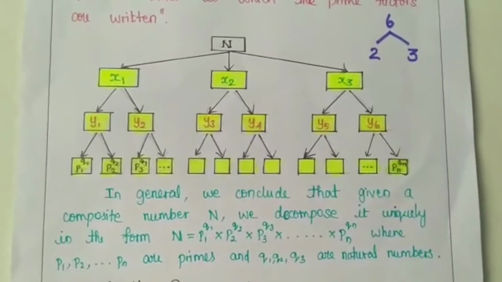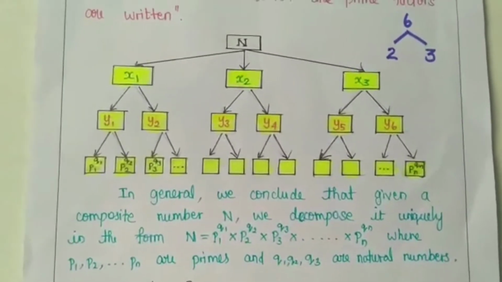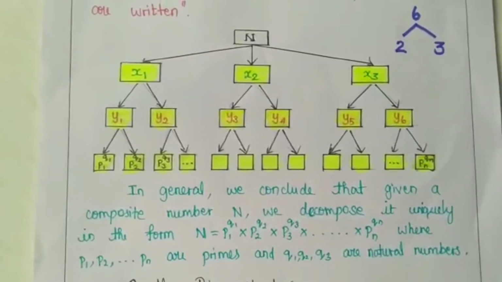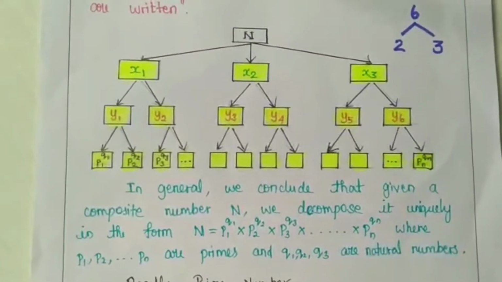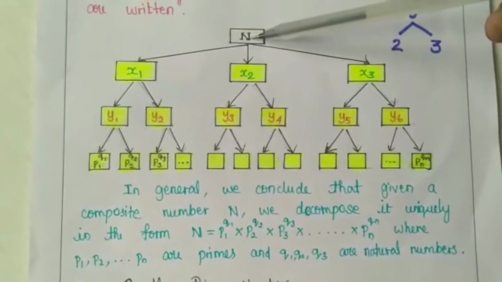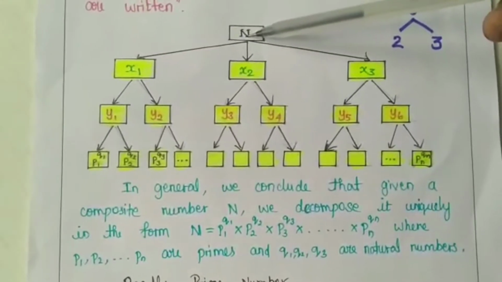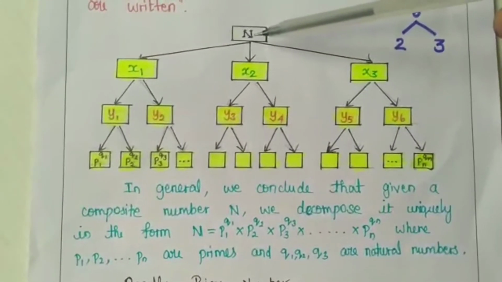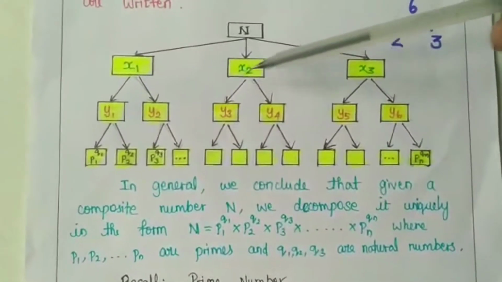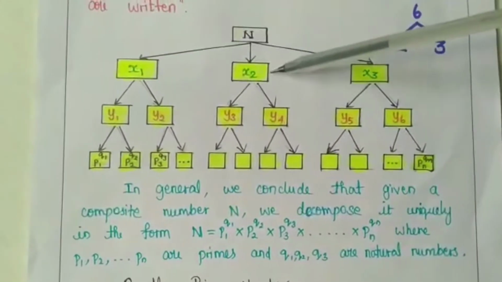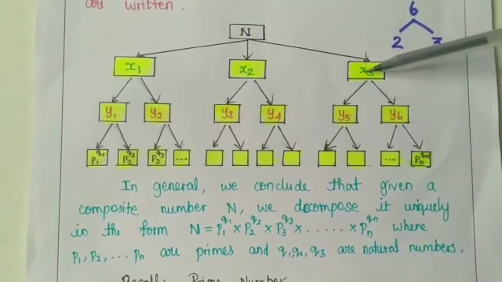Now we are going to observe the general structure for this concept. First I am going to take one composite number. Let it be n. I am taking a composite number and I decompose that composite number into three numbers, say for example x1, x2, x3.